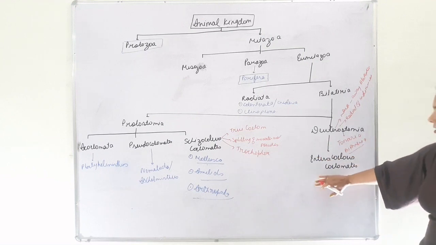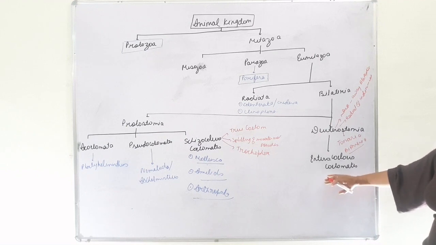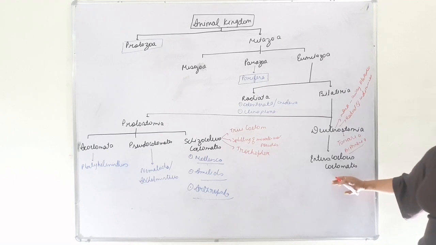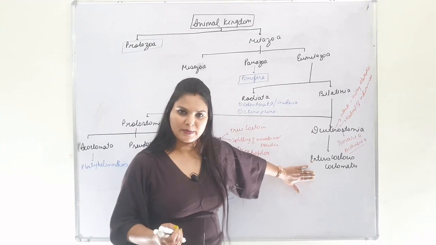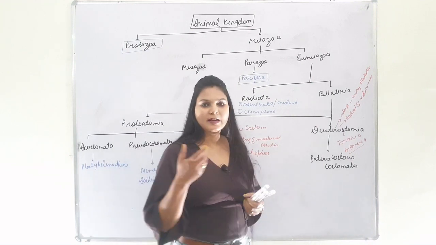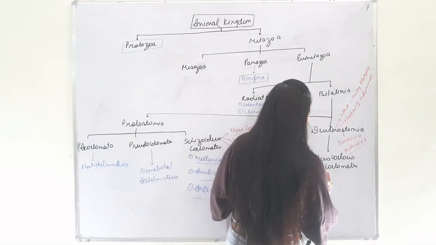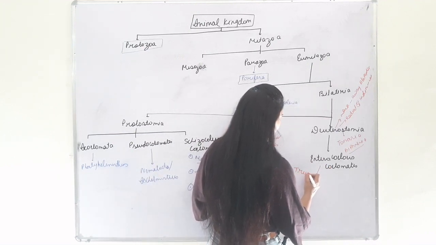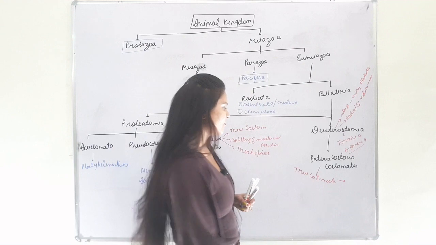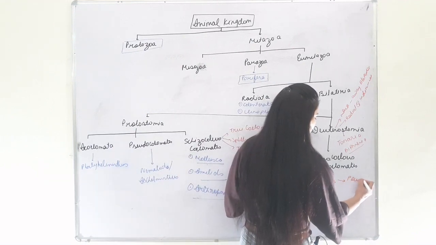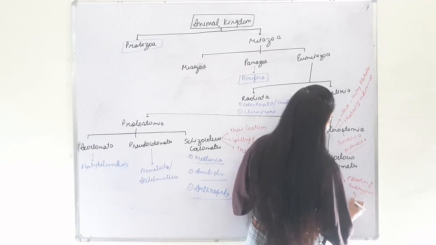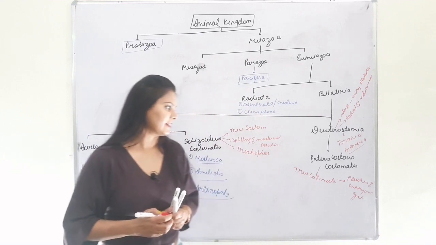Deuterostomia consists of the subdivision Enterocoelous Coelomates. Enterocoelous Coelomates are also organisms which have a true coelom. In Enterocoelous Coelomates, the coelom is formed from pouches of the embryonic gut, which is also called the archenteron.